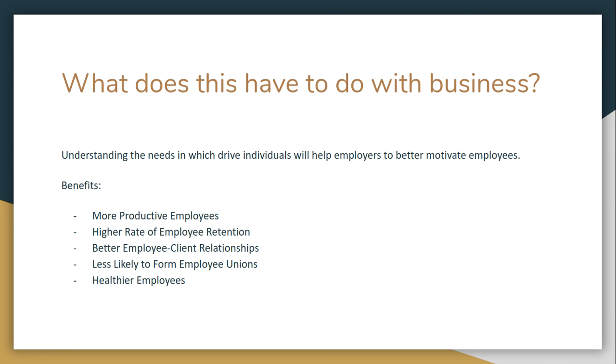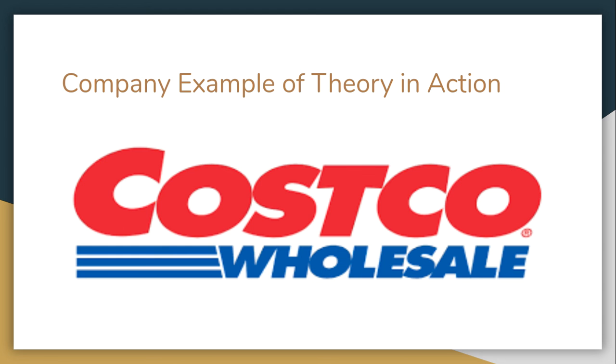Better employee-client relationships will leave your organization with happier customers. Employees who are motivated are less likely to unionize, and healthier employees, both physically and mentally, will allow for more time spent in the office and less time in paid absence. An example of a company which is using Maslow's hierarchy of needs framework successfully is that of Costco. As I dive into each of the components of needs, I will explain how Costco implements it in their organization.